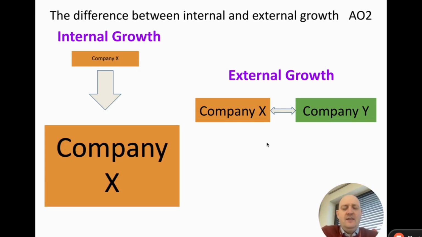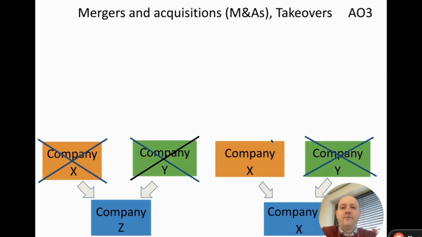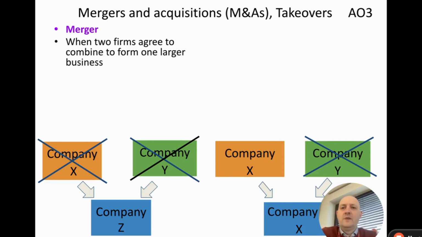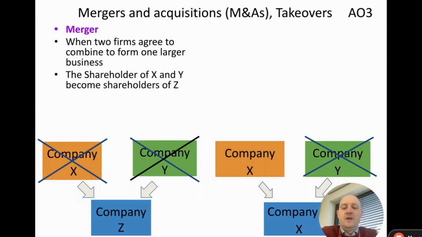In this graphic here, we've got company X. They're going to be using another company in order to grow. We're going to look at 5 or 6 different ways in which we can do external growth. The first one is going to be mergers, acquisitions, and takeovers. A merger is when 2 firms agree to combine to form one larger business. Basically then the shareholders of company X and company Y become the shareholders of company Z.